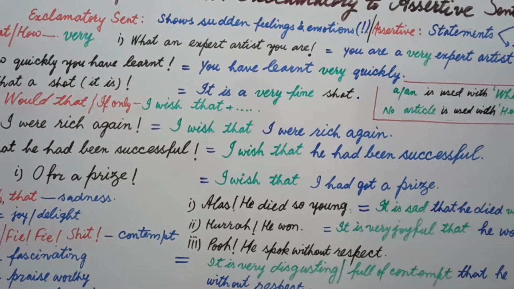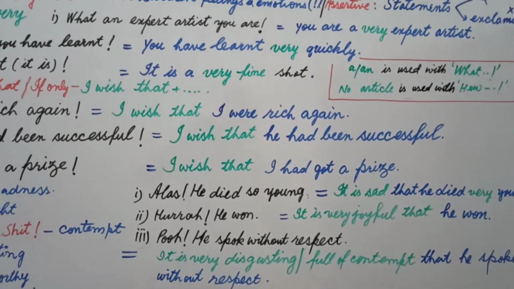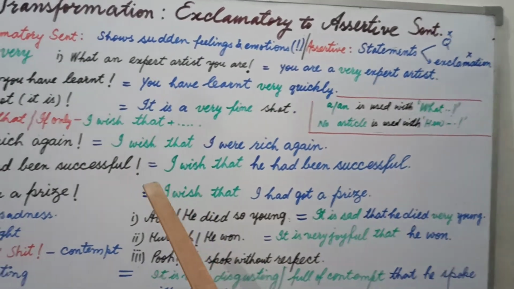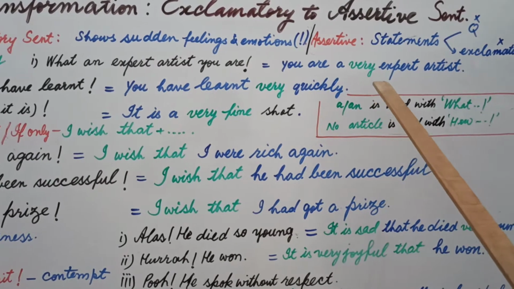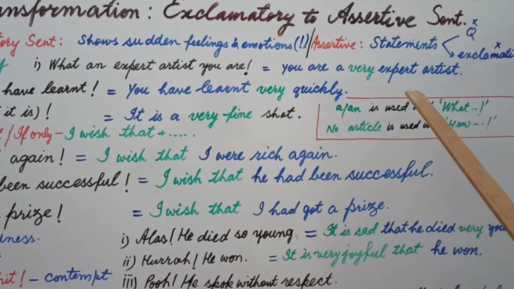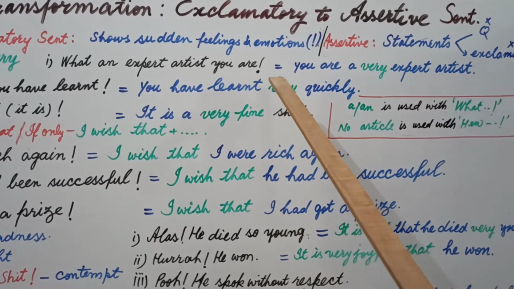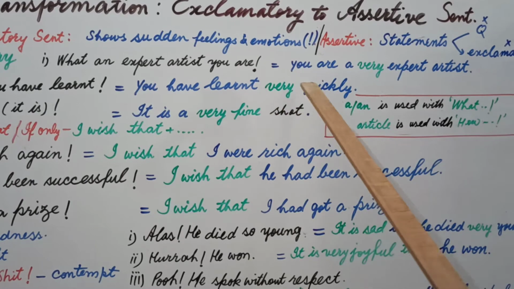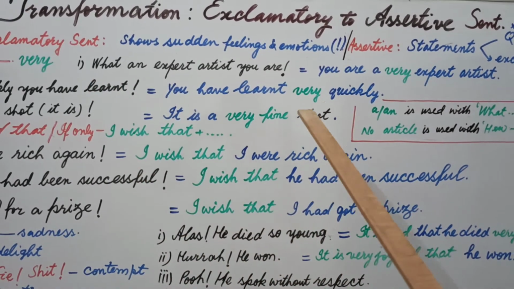Now when we change this exclamatory sentence into assertive sentence, students, we write, you are a very expert artist. You are a very expert artist. Students, subject and helping verb you write here, subject and linking verb, and the rest part of this sentence, what will be changed into very.